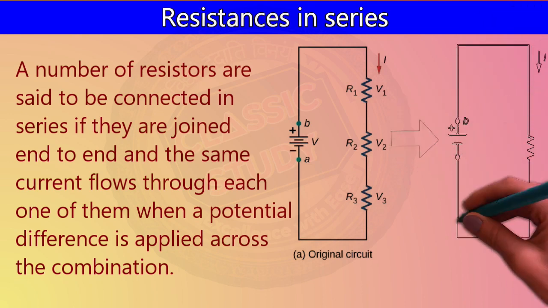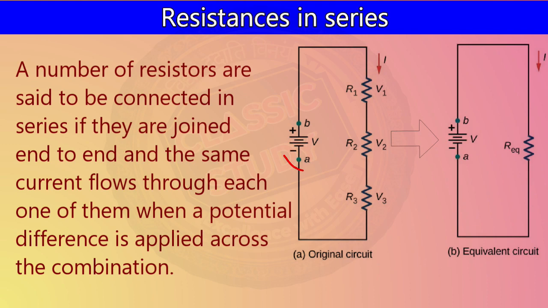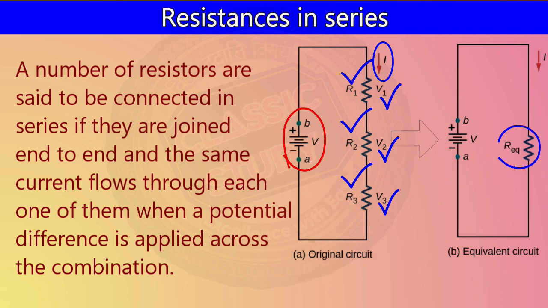So we can see there is a circuit diagram. A battery is connected to three resistors in series R1, R2, R3. A current I is flowing through them and a potential difference of V1, V2 and V3 respectively is applied across the three resistances. So we can say these three resistors are combined to form an equivalent resistance Req, or this is called the equivalent circuit.